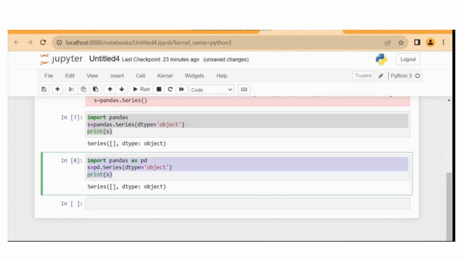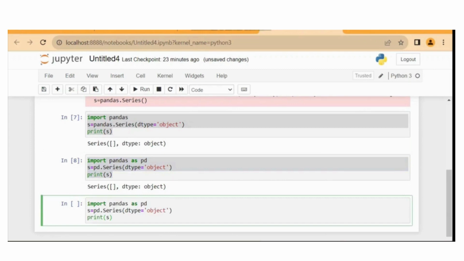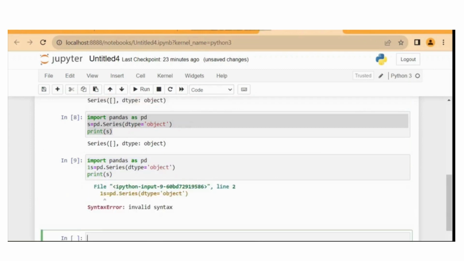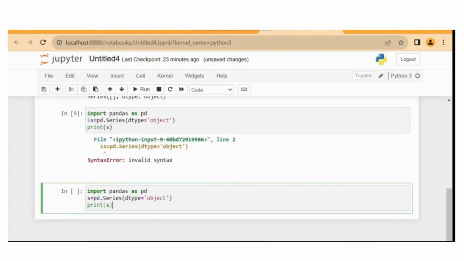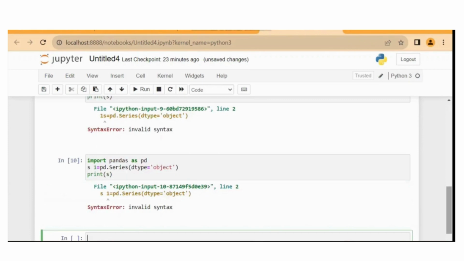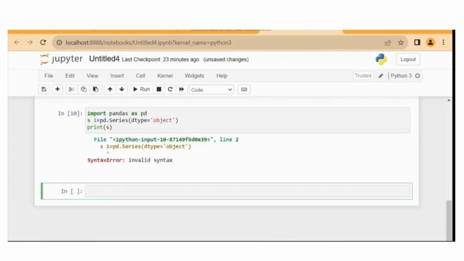Now I am writing the same code, but I will give a different name to it, like 1S. Now run it. So, invalid syntax, you cannot start it with a digit, and if I give a space, then also it will not be valid.